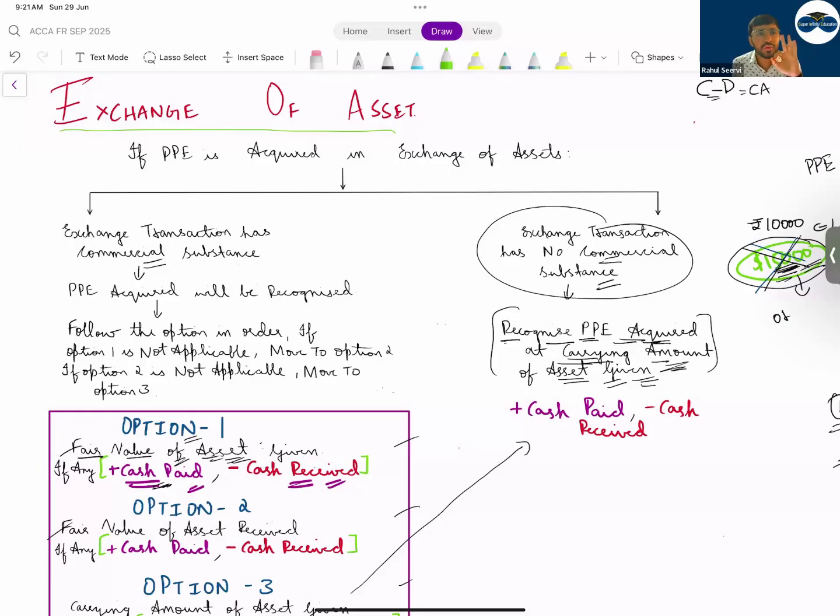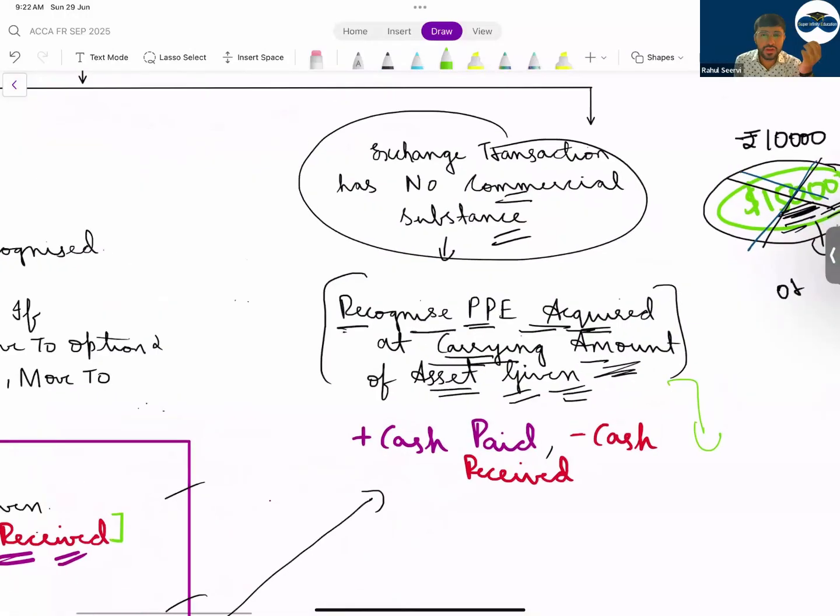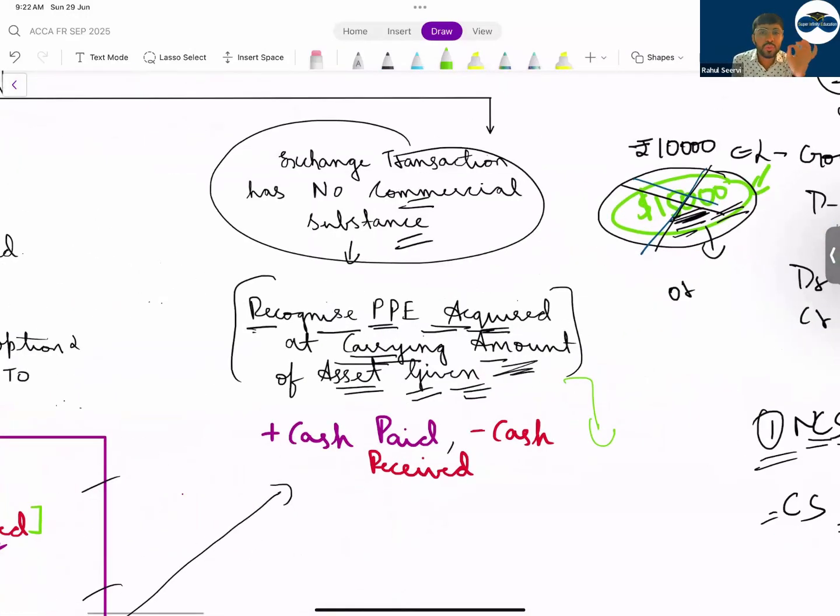If commercial substance is there, you will follow 3 priorities order. If no commercial substance is there, then whatever asset you have received, you will record at the carrying amount. If I am giving today one asset, I am getting one asset new. The asset which I am getting new, at what value I will record? The carrying amount of the asset given. If cash is paid, you will add. If cash is received, you will reduce. I mentioned, or follow the opposite: whenever cash is paid, you think it is minus, reverse it and add.